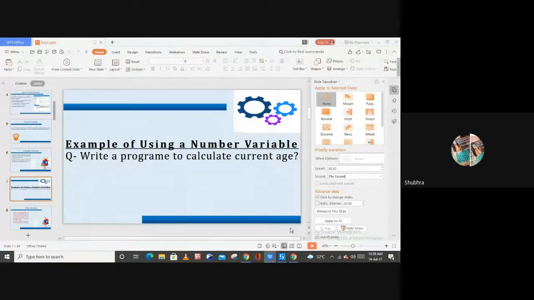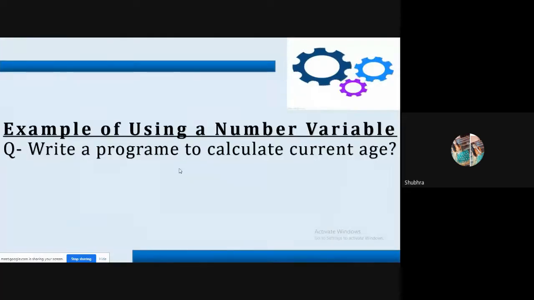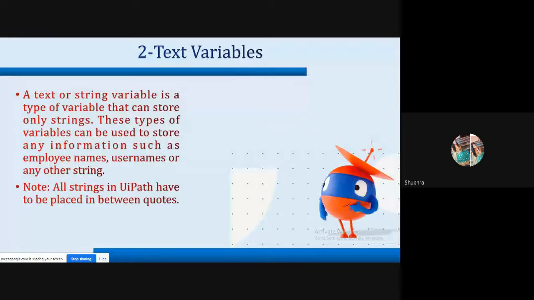So we have successfully completed our first example. Let me proceed further. This is the second type of variable, which is a text variable, right? A text or string variable is a type of variable that can store only a string. In this type of variable, the value which we can store is a string only. We cannot store integer values inside of string variables, right?